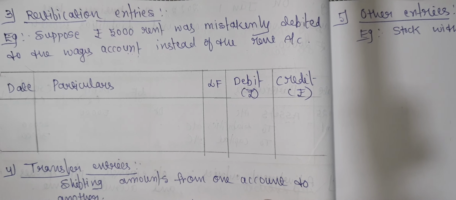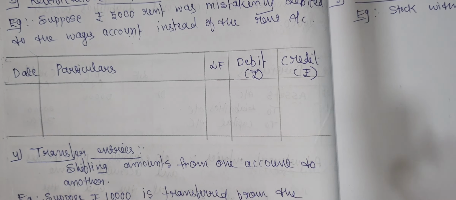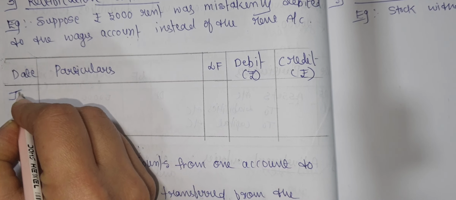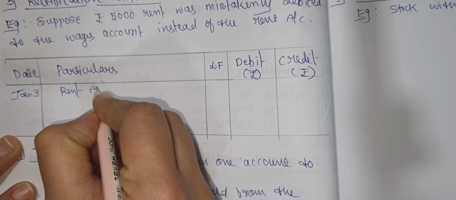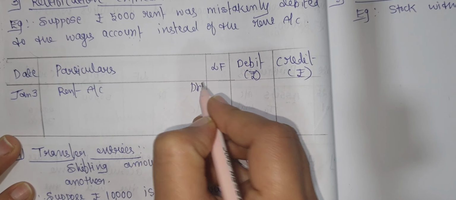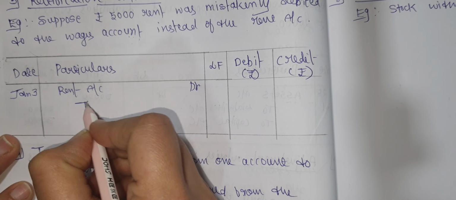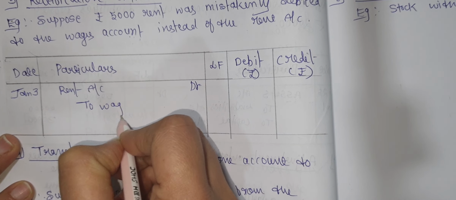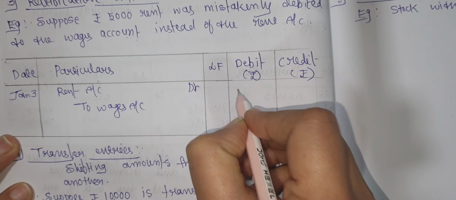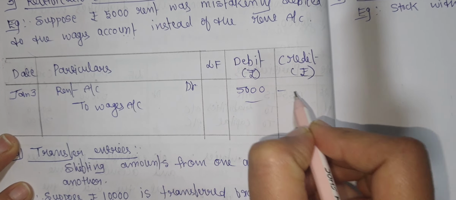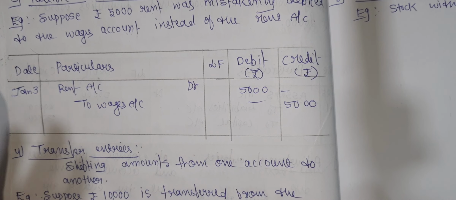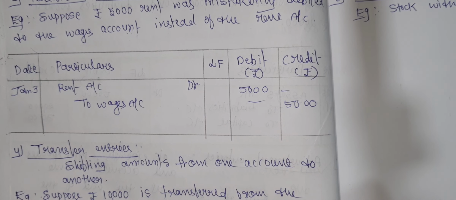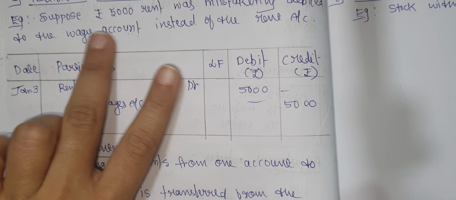So our entry would be, that is Jan 3rd date, rent account debtor to wages account, that is rupees 5,000. What is the narration?